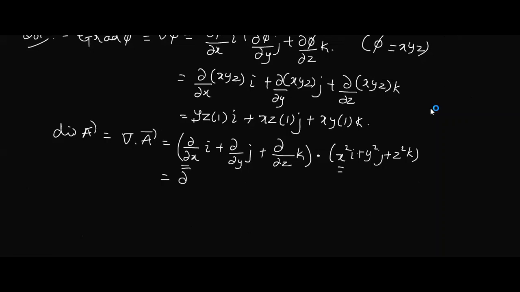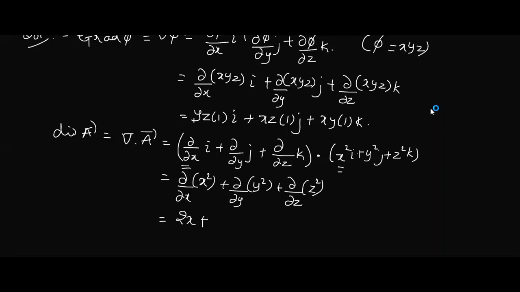So this is like dou by dou x operating on x square, plus dou by dou y operating on y square, the j coefficient, plus dou by dou z operating on z square. So derivative of x square with respect to x is 2x.